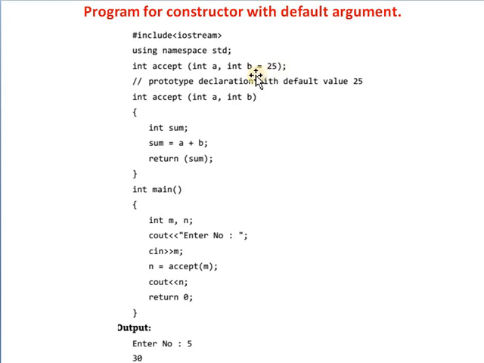So whenever the user gives only a single parameter, the second parameter will be taken by the compiler automatically. This is a constructor with default argument. Means in this we can set a default value to the constructor, and that default value can be taken by the compiler automatically.